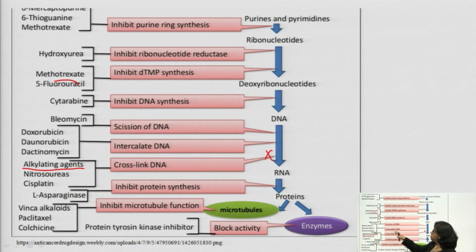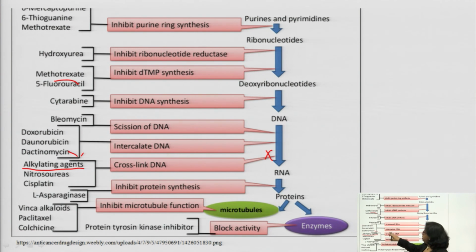So, to remember this, you can make a flow chart and remember the mechanism of all the anti-neoplastic agents. Like alkylating agents, they cross-link DNA, or you can say they cause mismatching of base pairs. And if you take the example of antibiotics like doxorubicin, daunorubicin, dactinomycin, they act by intercalation. Intercalation means the DNA will partially unwind and the drug will fit between the base pairs, and the suitable base pair is guanine and cytosine, because it will form hydrogen bonding.